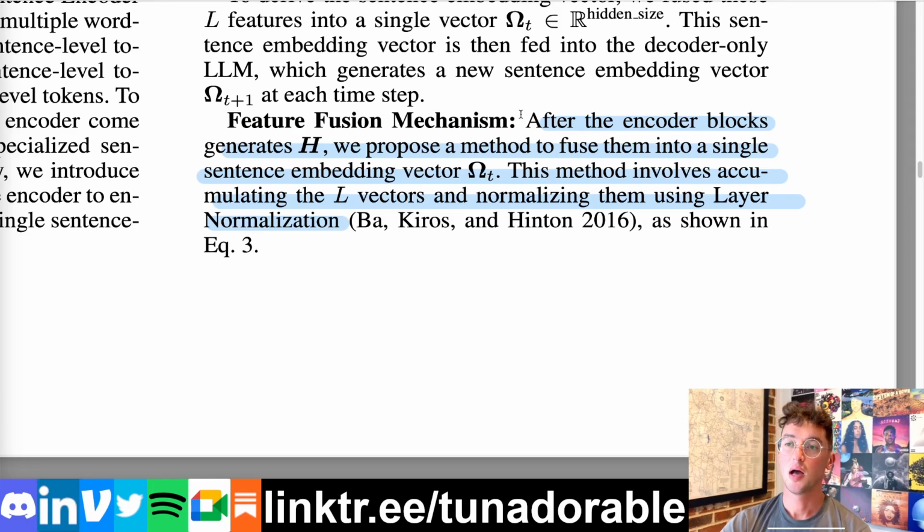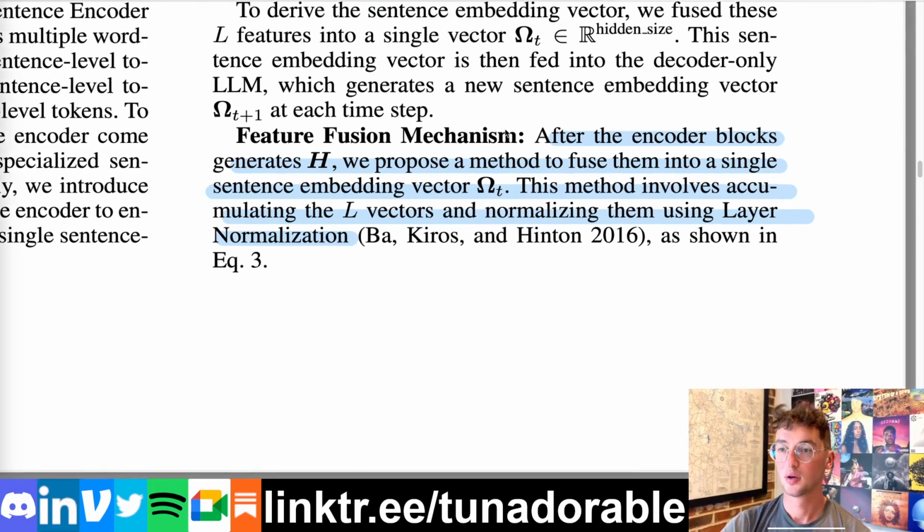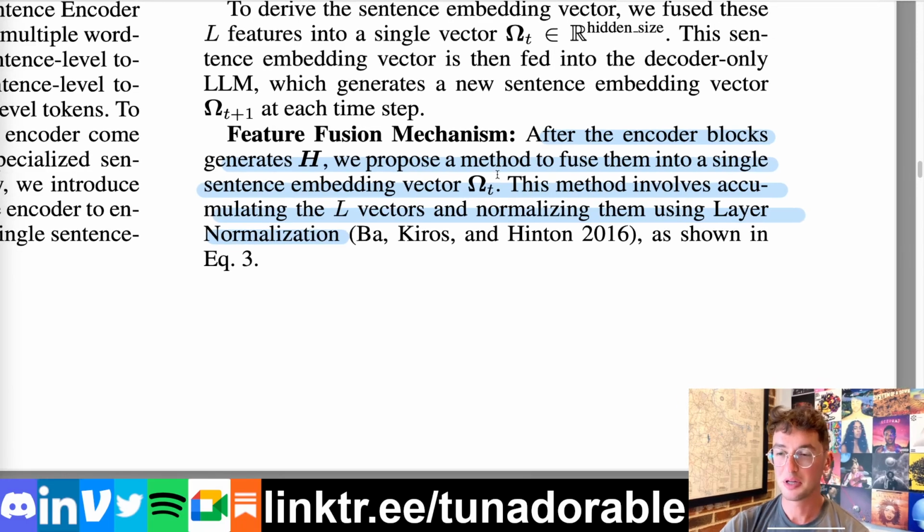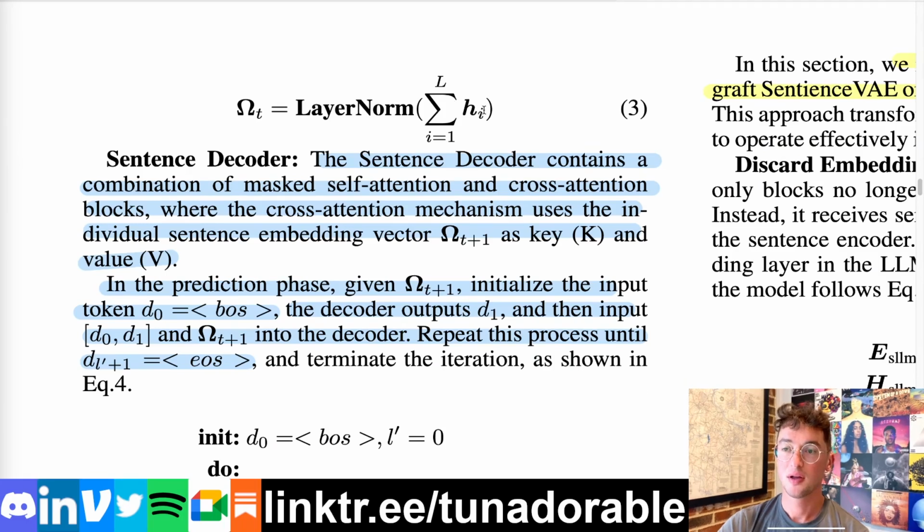Now, how do we actually turn the embedding vectors of every token inside of a sentence all into one single vector? Well, it's embarrassingly simple, pretty commonly used, I believe, for similarity type metrics and whatnot. But I have been thinking about this for a while now. They did the exact same thing I was thinking, which is they literally just take the embedding vectors of every single token in the sentence, and then they add them up and normalize them with layer norm. So really simple. Every single embedding vector in a sentence just gets summed together and then layer normed. Or I guess you probably should do RMS norm nowadays, but whatever.